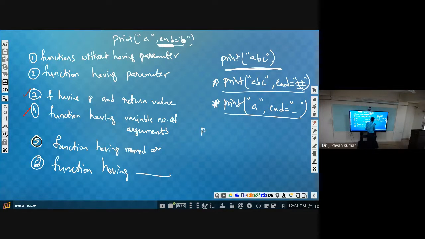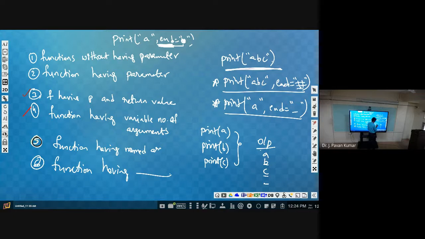Of course we have seen this thing, A, B, C. Now how will it print? What is the output for this? A will be printed, then the cursor will be placed in the next line, then B will be printed, then the cursor will be placed in the next line, so C will be printed, and the cursor will be placed in the next line.